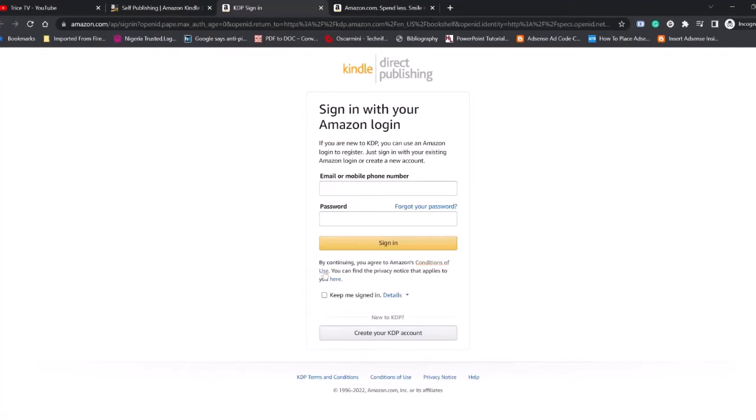You can see they are telling you that if you are new to KDP, you can use an Amazon login to register. Just sign in with your existing Amazon login or create a new account. Either is okay. In case you don't have an Amazon KDP account, I will make a video on how to create an account on this platform, sign in, and start publishing. In my next video, you'll see how you can do this.